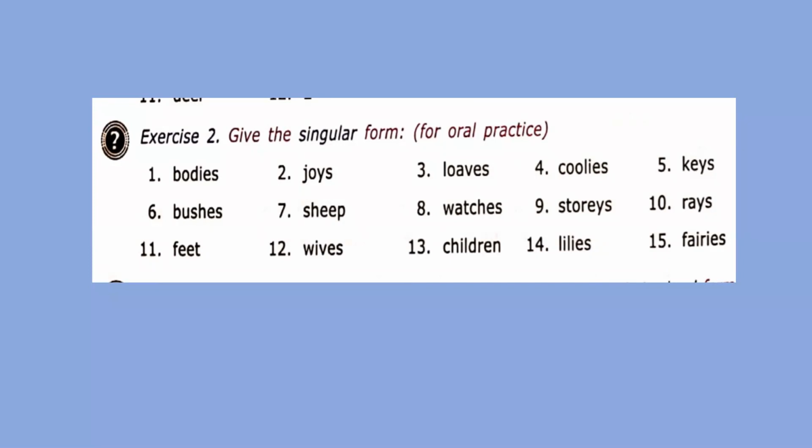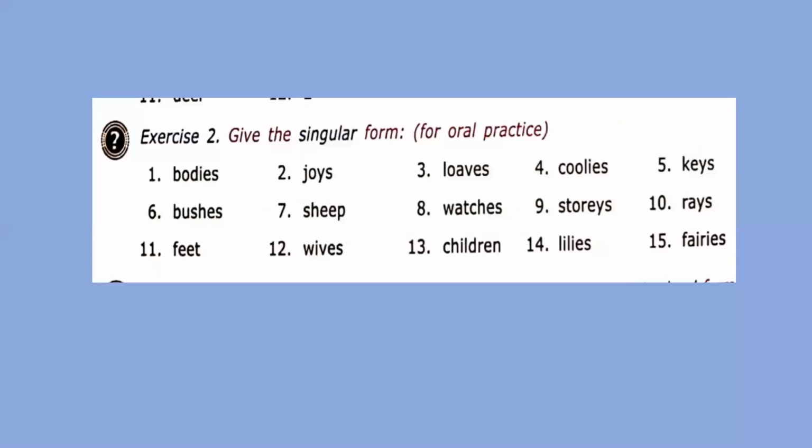Next is coolies. What is the singular of this? Who can let me know? Manishita, please tell me.